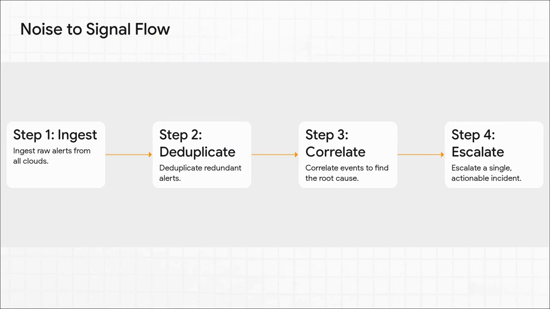So let's put it all together and just look at the flow. It's a journey. First, we ingest everything, all the raw noise from every single cloud provider. Then we clean it up with deduplication. Next, the system applies its intelligence to correlate events and find that one root cause. And finally, we escalate one clean, actionable signal to exactly the right person. It's simple. Noise in, signal out.